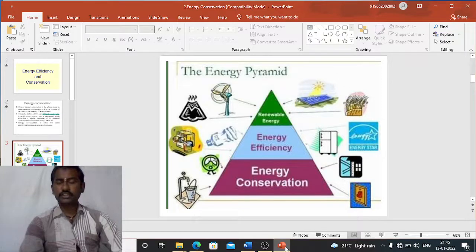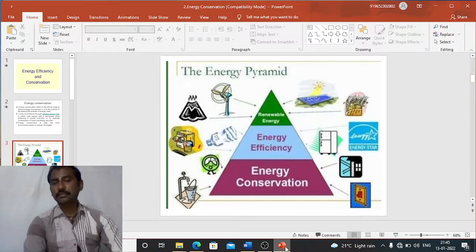In this slide, this pyramid represents how we can conserve energy. How can we conserve energy? By using renewable energy sources. Why? Because renewable energy sources are always available in the universe, so there is no shortage of these energy sources. That's why we can encourage the usage of renewable energy sources for energy development. That is the first one, renewable energy.